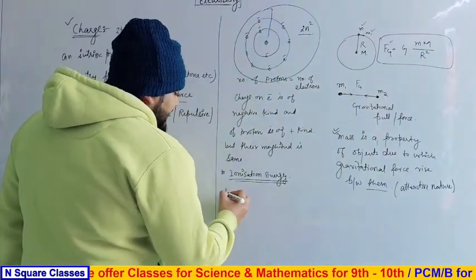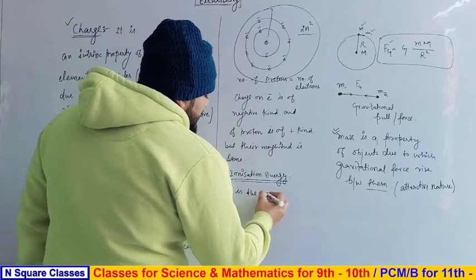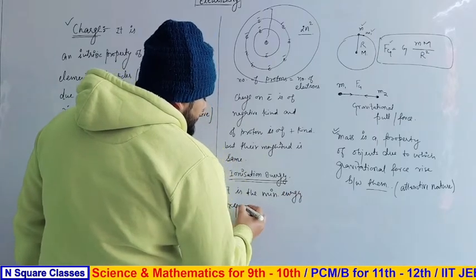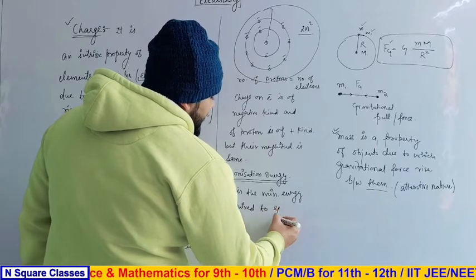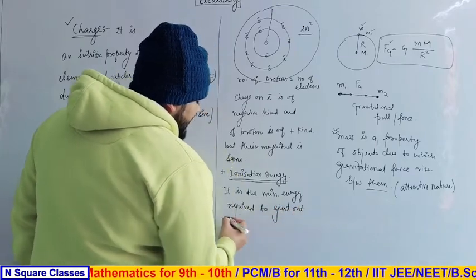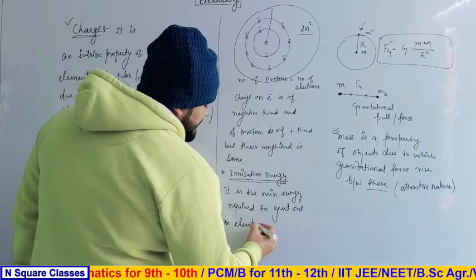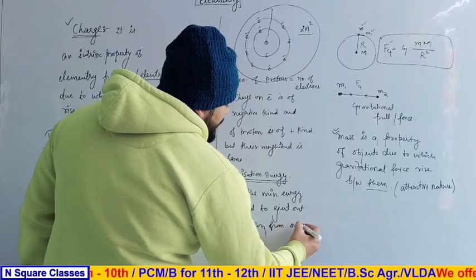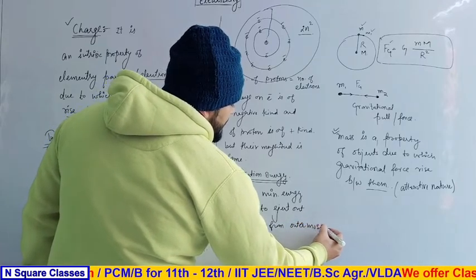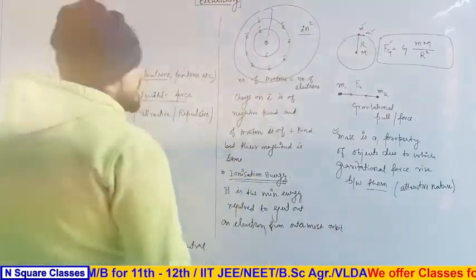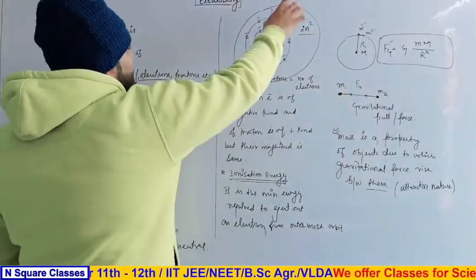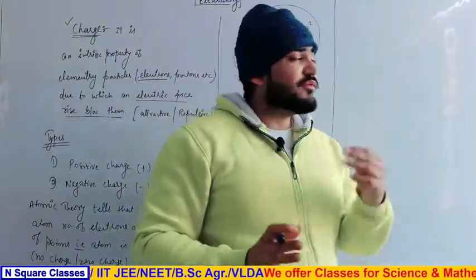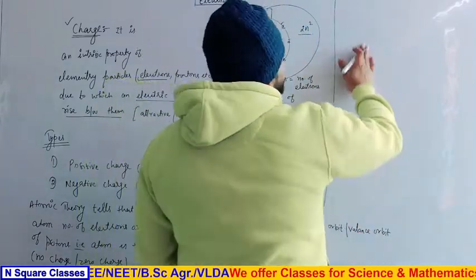Or we can say that it is the minimum energy required to eject an electron from the outermost orbit. Clear or not? So some energy is required to eject the electron from the outermost shell. It is clear that by supplying some amount of energy, we can eject an electron from the outermost shell, or we can say from an atom.